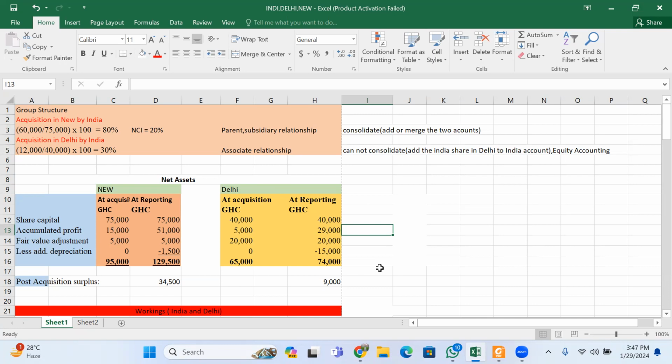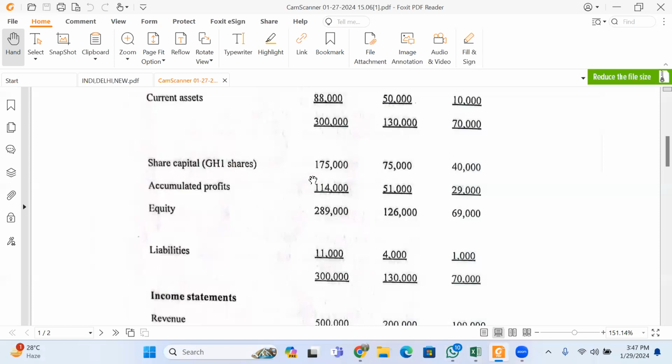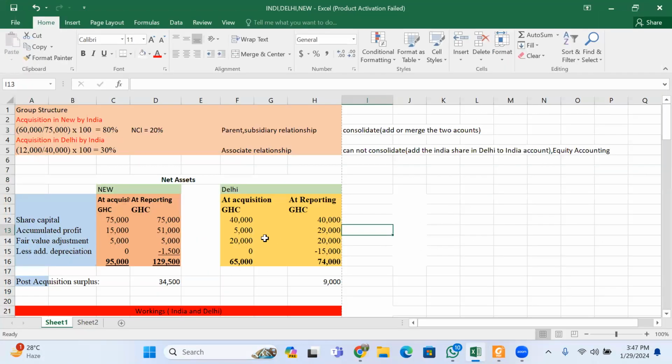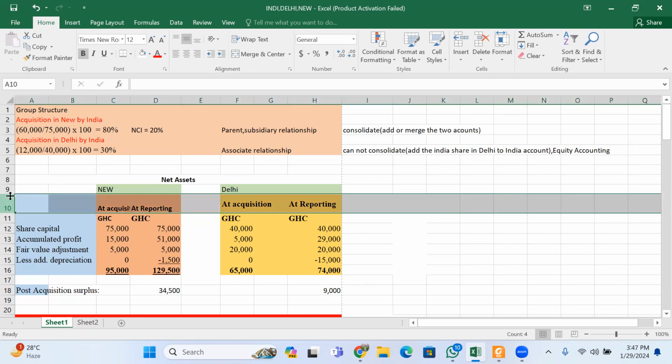Now, when you go into the question, you can see that share capital for New is 75,000, for Delhi is 40,000. So I come here, put at acquisition, stated capital for New is 75,000. At reporting, stated capital for New is 75,000.